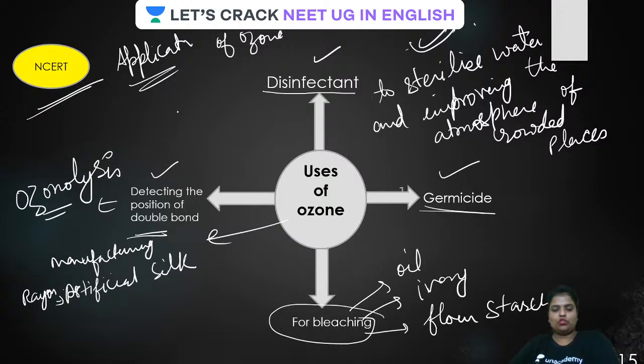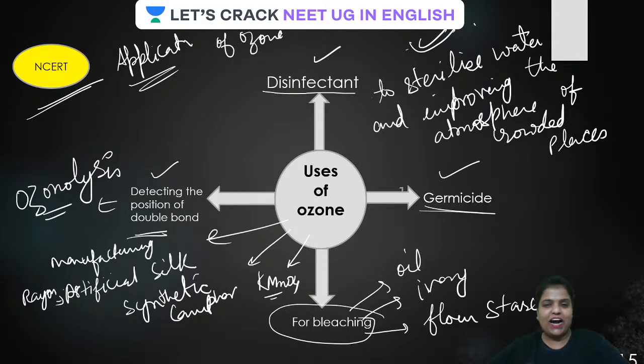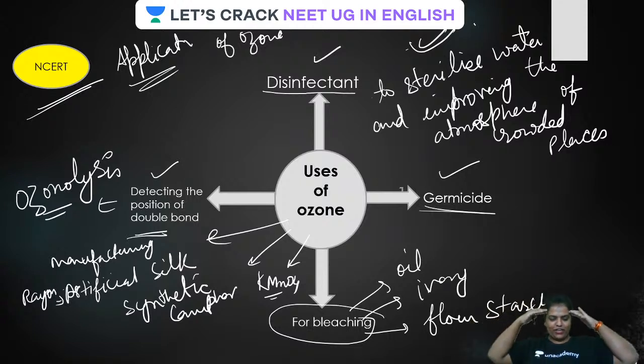It is also used to form synthetic camphor in manufacturing, and also in manufacturing KMnO4. Yes, in the manufacturing of KMnO4 this is also used. I hope it has all gone straight away here.